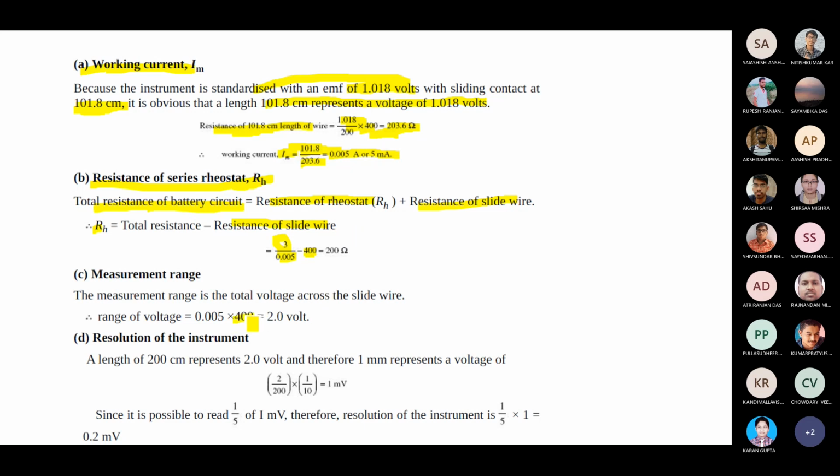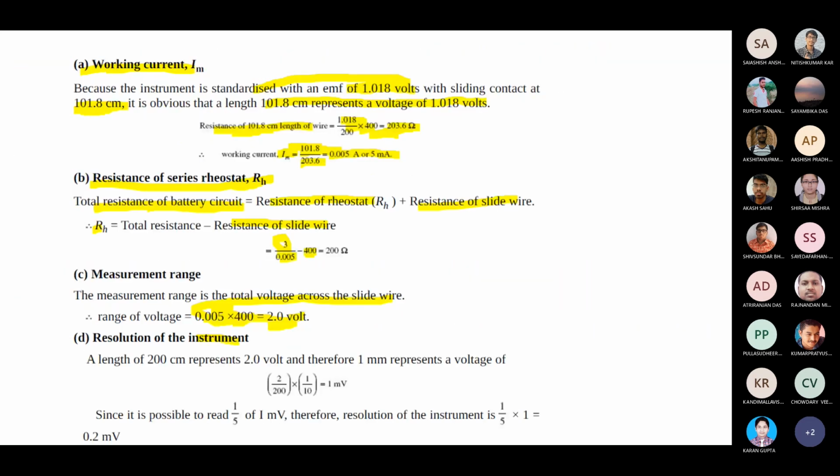Then the measurement range. 400 ohm is the maximum, and the current is the FSD, 0.005. So how much range is there? Multiplying both of them, you will get the range of 2 volts. So you are able to find the total voltage across the slide wire. Then the resolution.